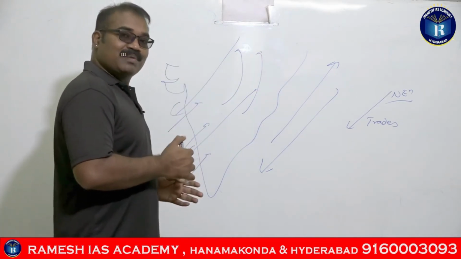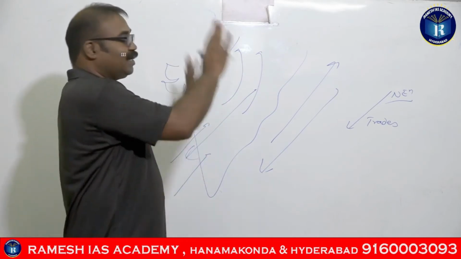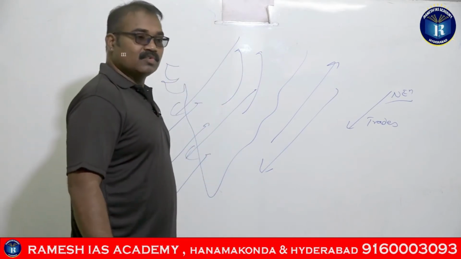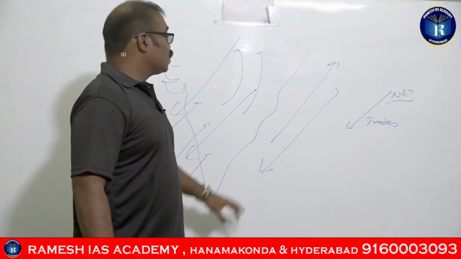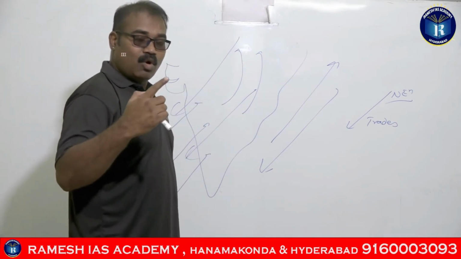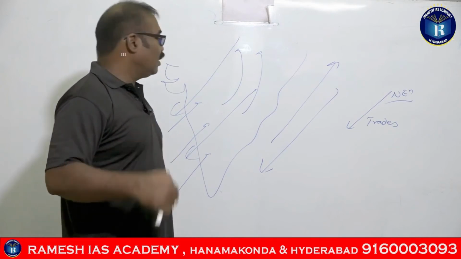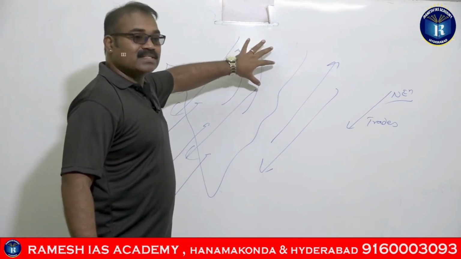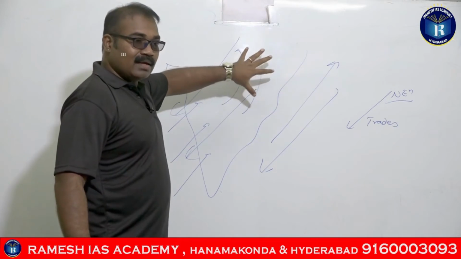But in the monsoons, what's happening? The winds are changing their direction, a 180 degree change. So during the cold wet season, what's happening? The winds are again coming back.